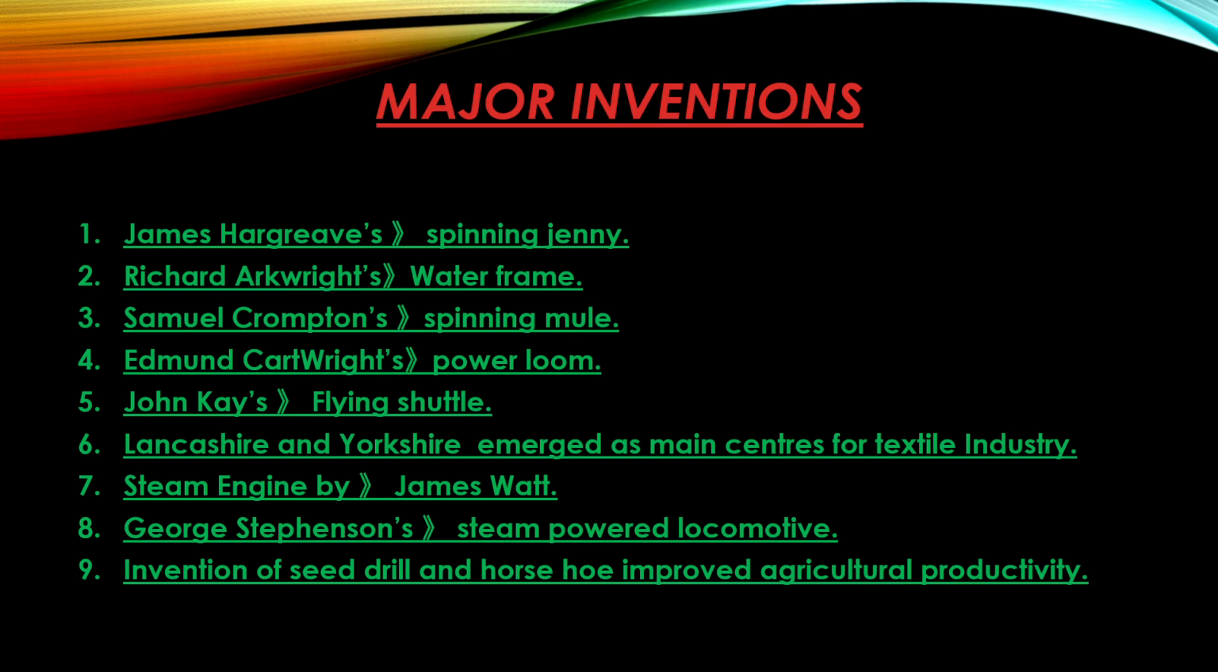What were the major inventions during the Industrial Revolution? James Hargreaves' spinning jenny, Richard Arkwright's water frame, Samuel Crompton's spinning mule, Edmund Cartwright's power loom, John Kay's flying shuttle. Lancashire and Yorkshire emerged as the main centers for the textile industry. Steam engine by James Watt, George Stephenson's steam-powered locomotive, and the invention of the seed drill and horse hoe improved agricultural productivity.